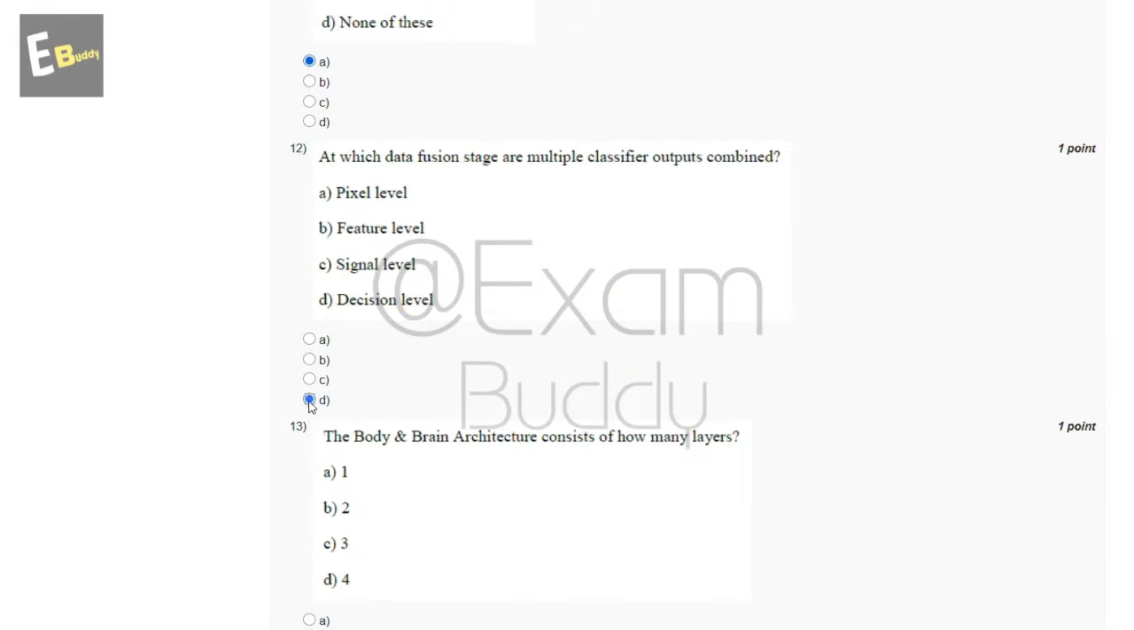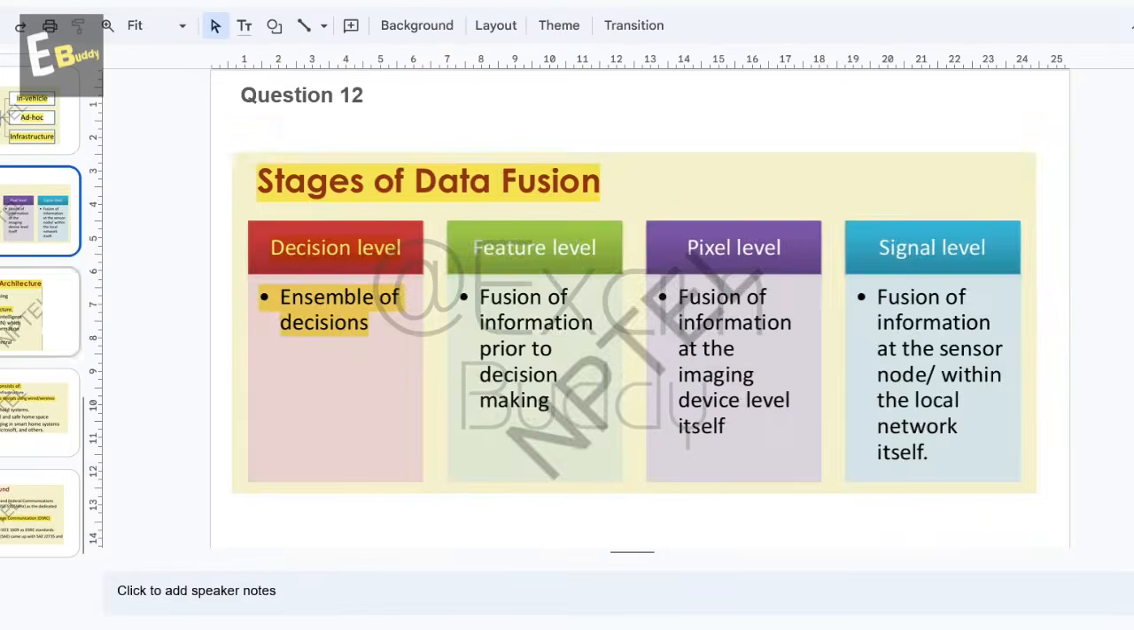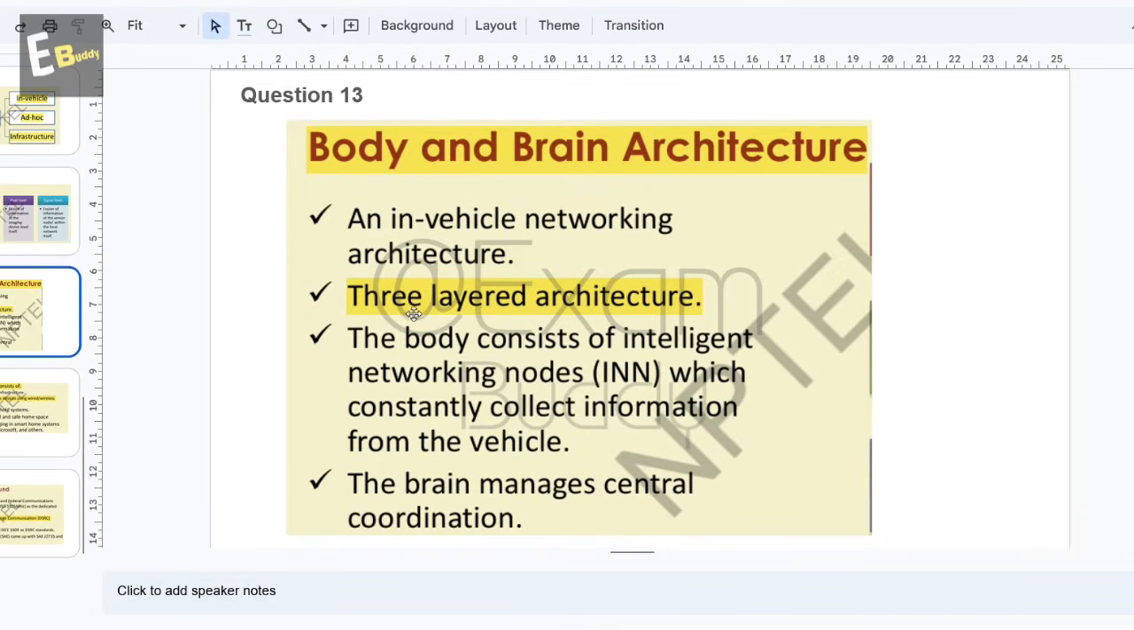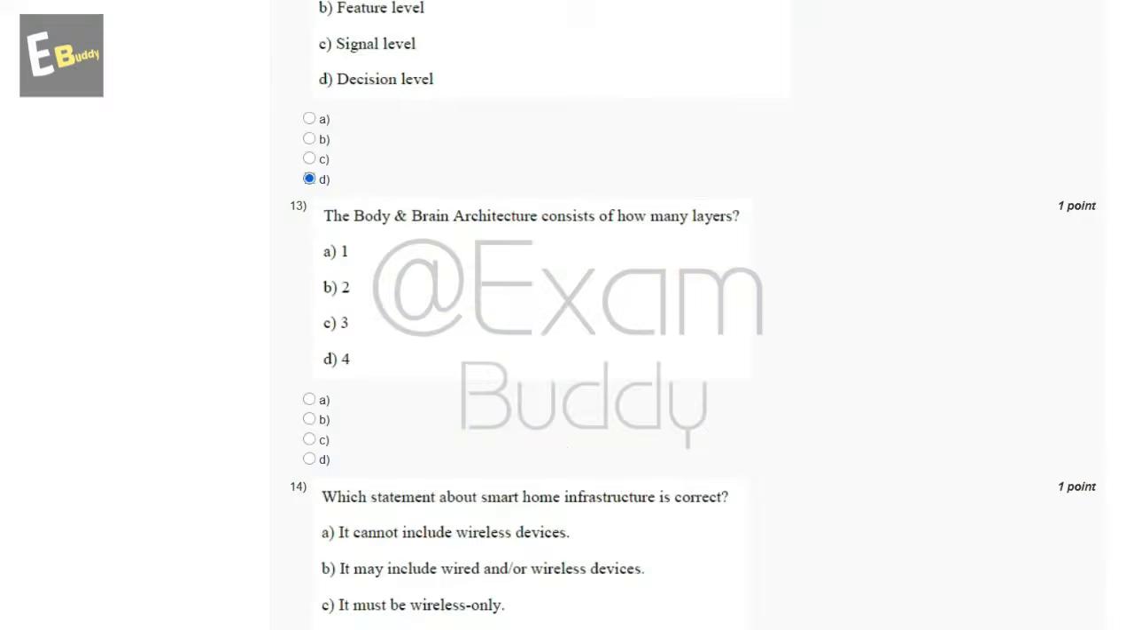Now the 13th question is: the body and brain architecture consists of how many layers? So these are the options, and now let's check the answer of our 13th question. Body and brain architecture: three layered architecture. So the answer of our 13th question is C.